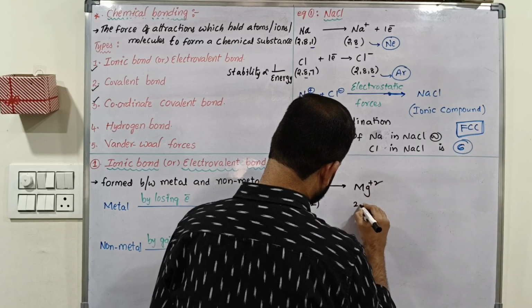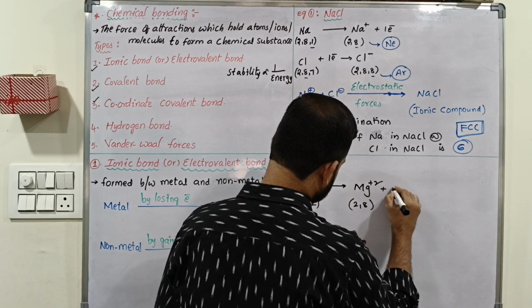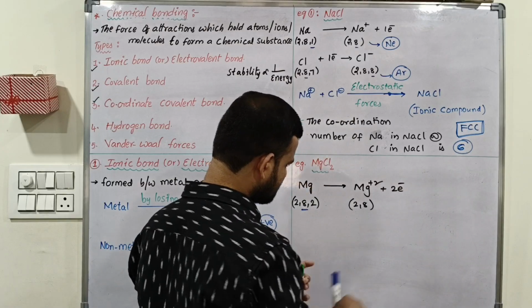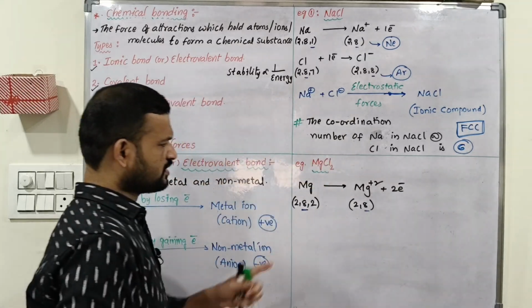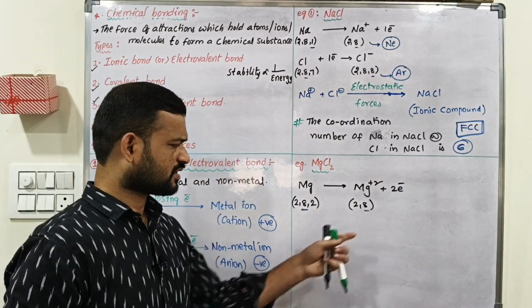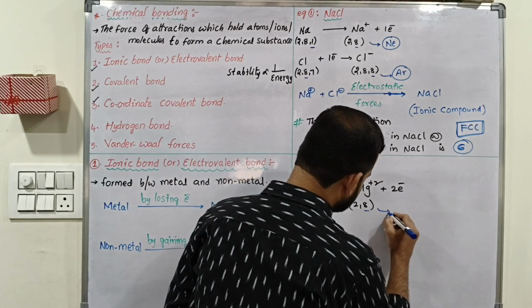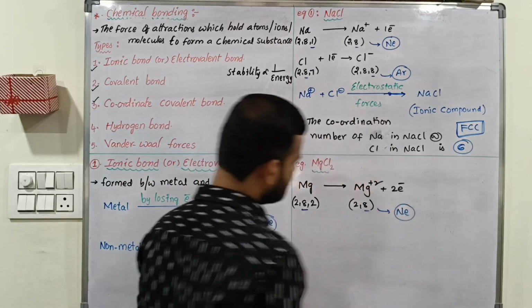Mg plus 2, its configuration is 2 comma 8. How many electrons are removed from this one? 2 electrons. So here the octet configuration is of which element? This is neon.